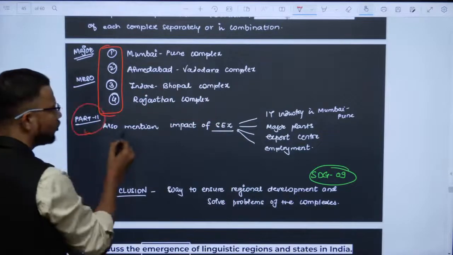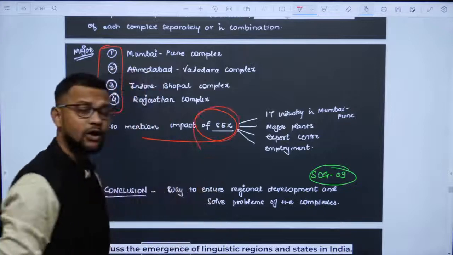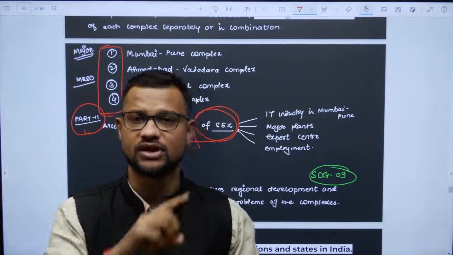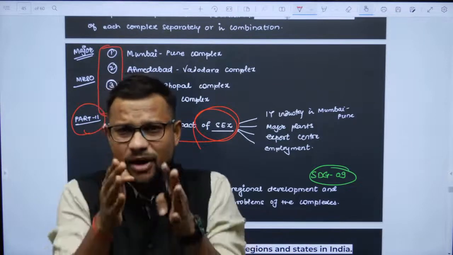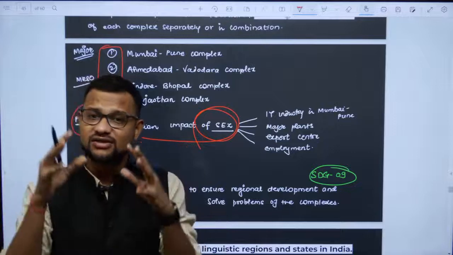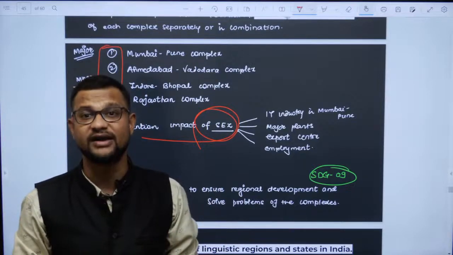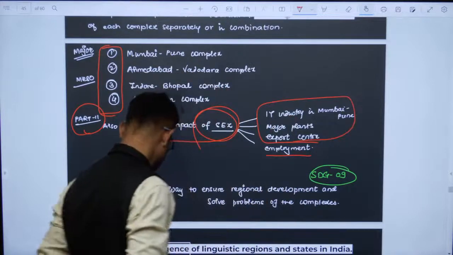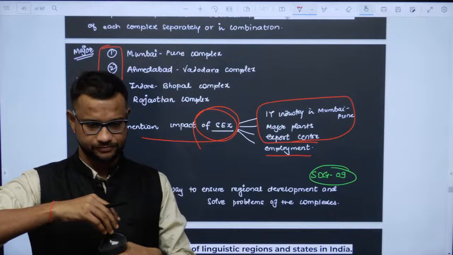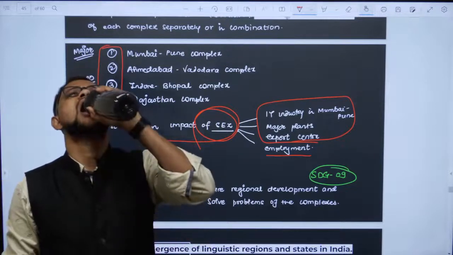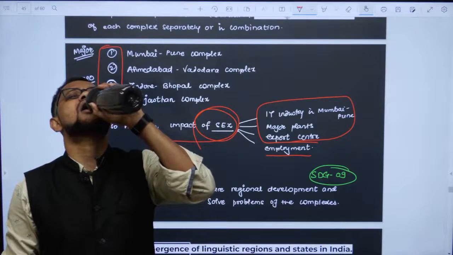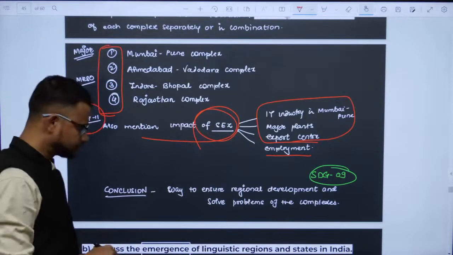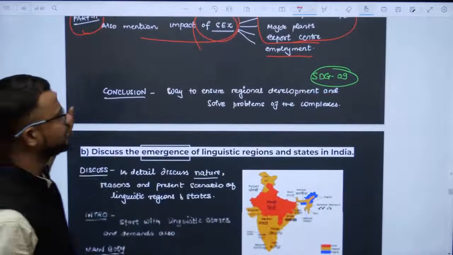Then part 2, mention the impact of SACE, like how it leads to change or modification. Don't you think Pune is becoming an IT hub? The reason is this SACE policy also, right? Somehow MNCs are establishing themselves over there because of the IT SACE. Then employment, export center, and you can connect it and make it broader, connected with SDG 9.